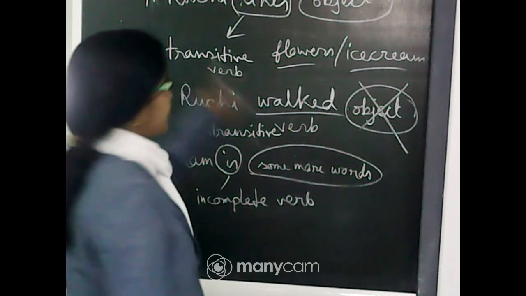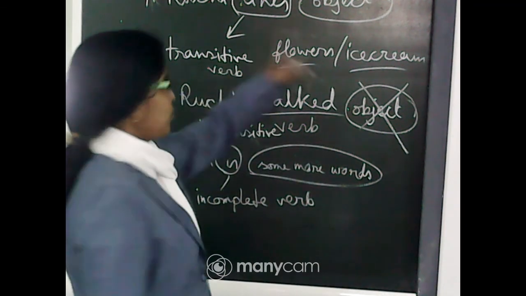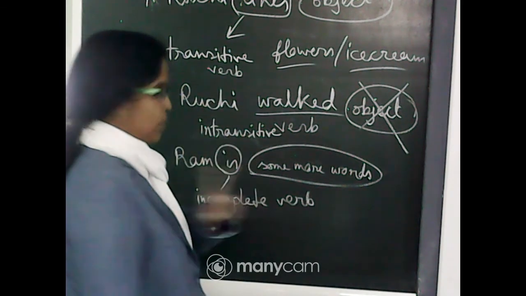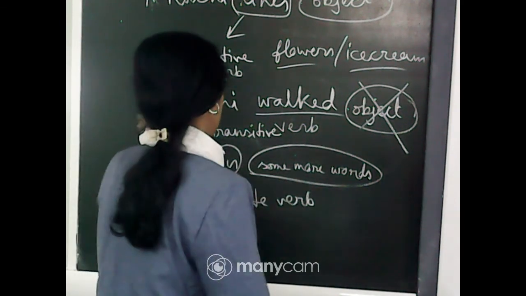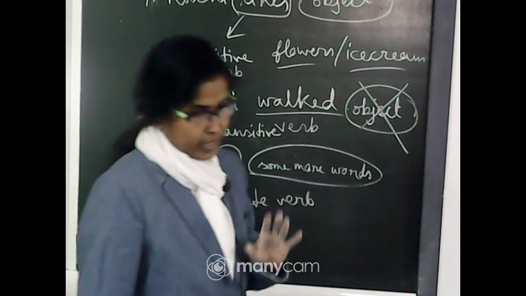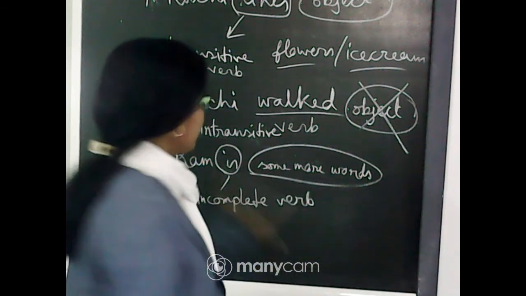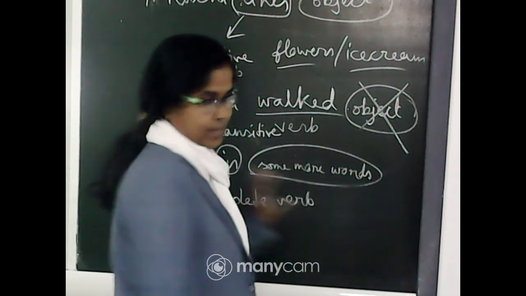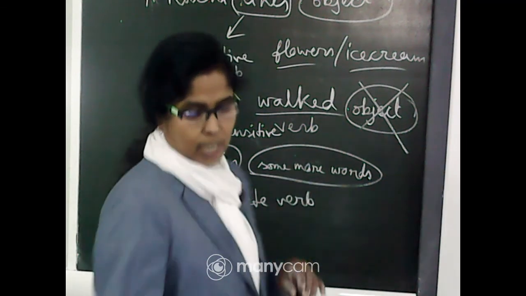A transitive verb needs an object to make complete sense. An intransitive verb does not need an object to make a complete sentence. An incomplete verb needs some words to complete the sense.